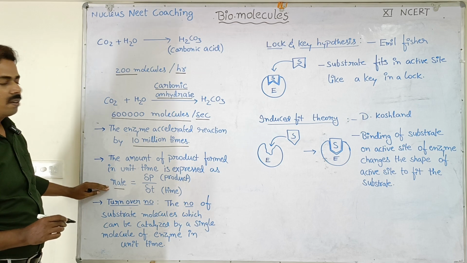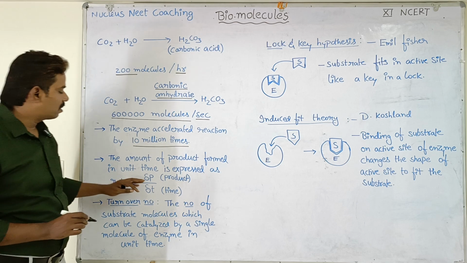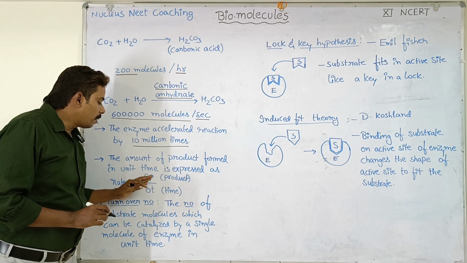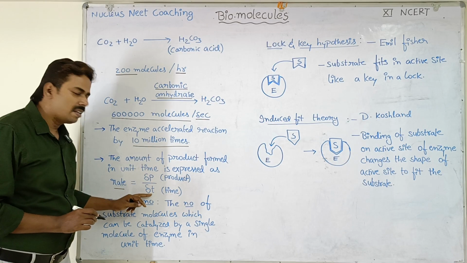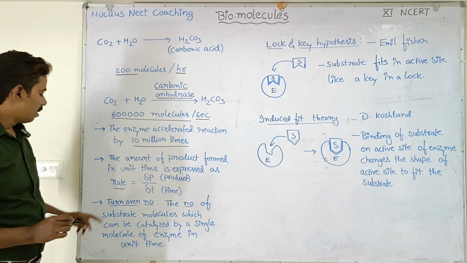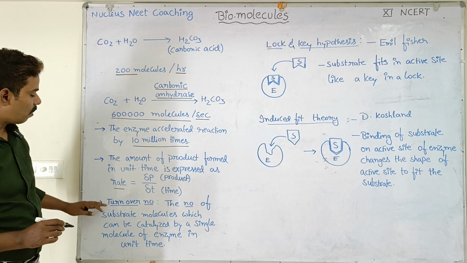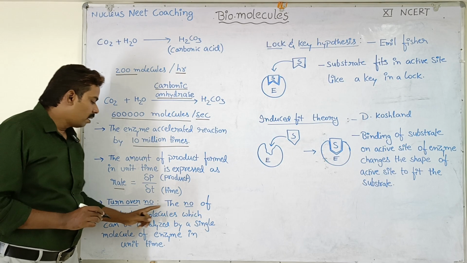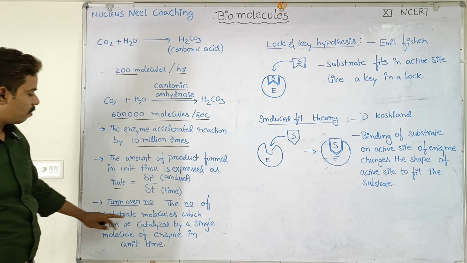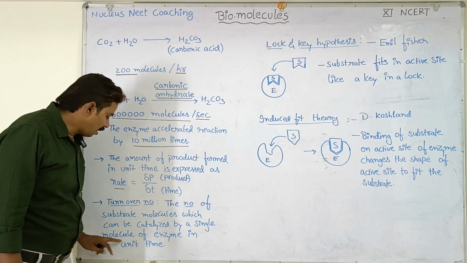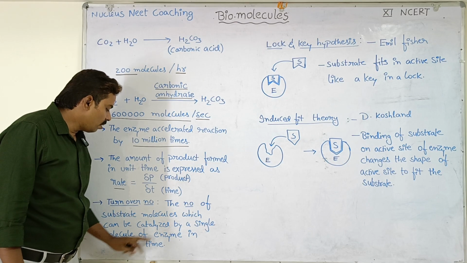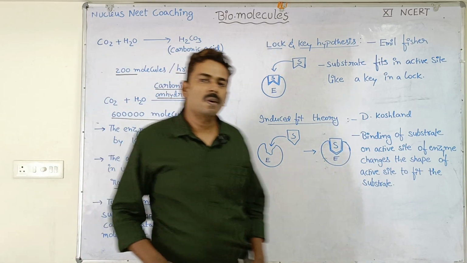The rate of reaction can be expressed as delta P divided by delta T, where P is the product and T is the time. Okay. Next, enzymes show turnover number. What is turnover number? The number of substrate molecules which can be catalyzed by a single molecule of enzyme in unit time is called as turnover number.